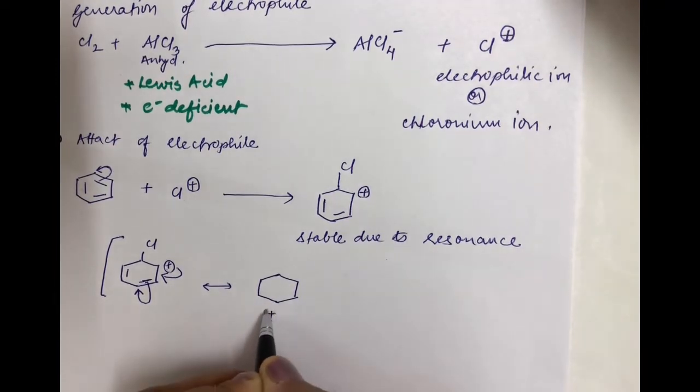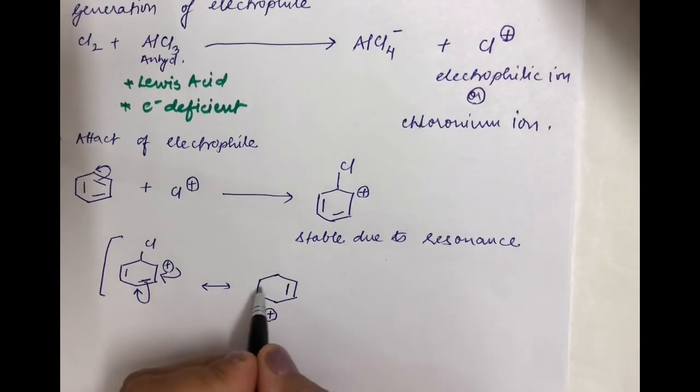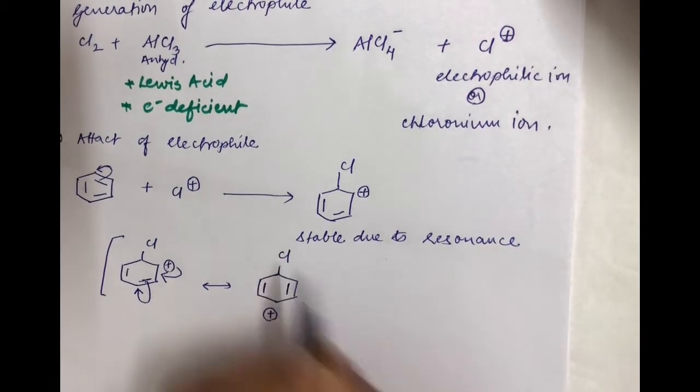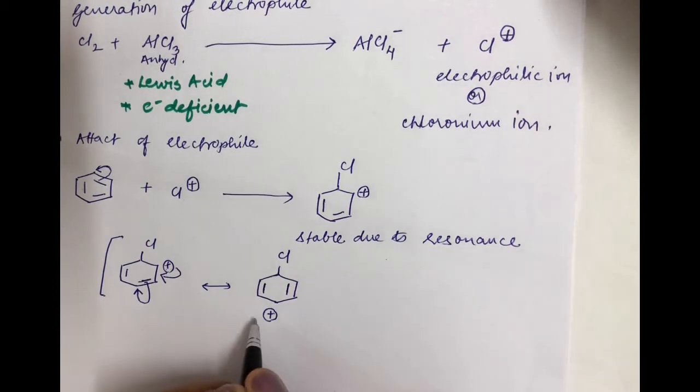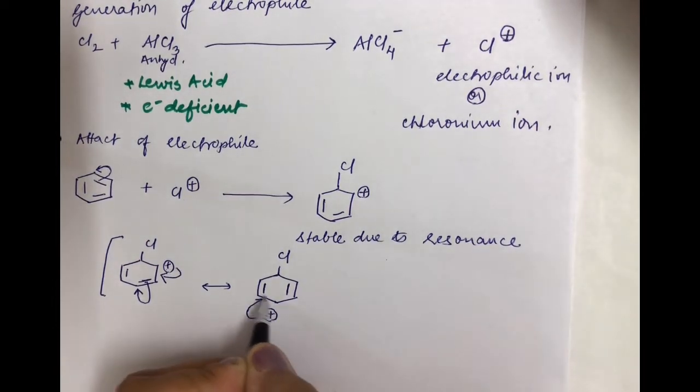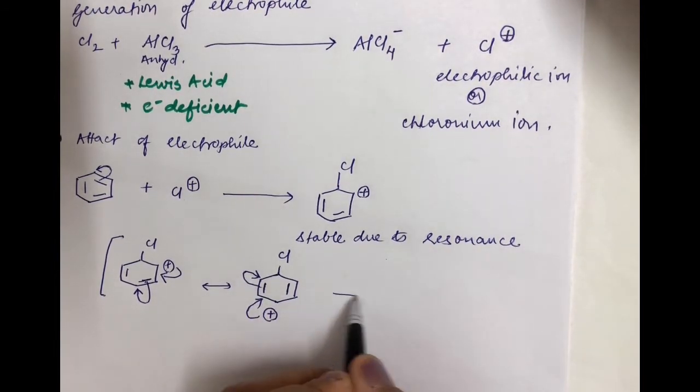So you now have a positive charge here, a double bond, and again a double bond, and Cl. The same way it takes place, that positive sign will form a bond over here, and these electrons will move further.